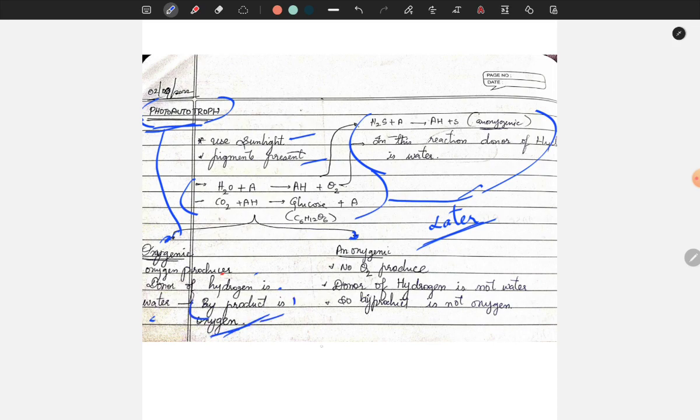Now, anoxygenic. Do not ever confuse oxygenic and anoxygenic with aerobic and anaerobic. They are totally different. I will explain those in upcoming chapters. What is anoxygenic? As the name says, 'an' means no O2 is produced. The donor of hydrogen is not water, so the byproduct will not be oxygen. Simple.